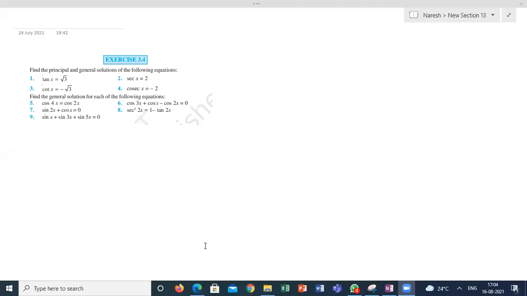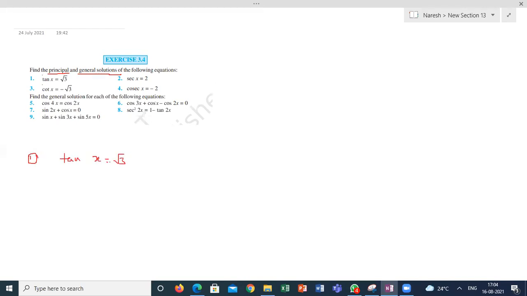In the last class, we were discussing the general solution and principal solution of trigonometric equations. It's very simple to understand this topic. We already discussed how to write them, so I'm taking the first question. They're asking for both the principal and general solution. The first question is tan x is equal to root 3.